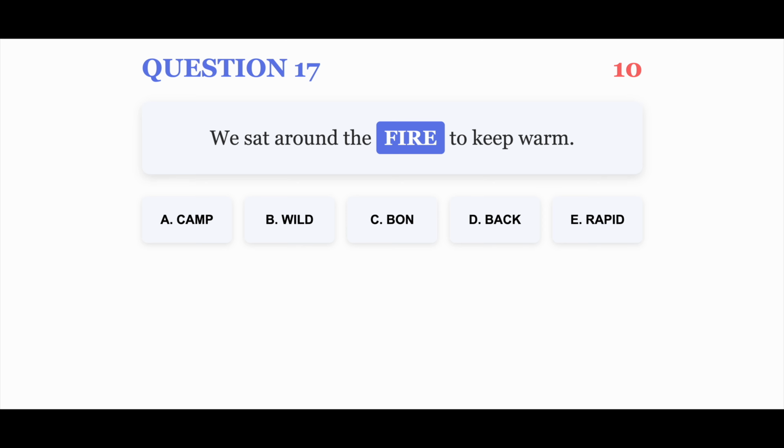Question 17. We sat around the fire to keep warm. Your options are A. Camp, B. Wild, C. Bon, D. Back, E. Rapid. You have 10 seconds.